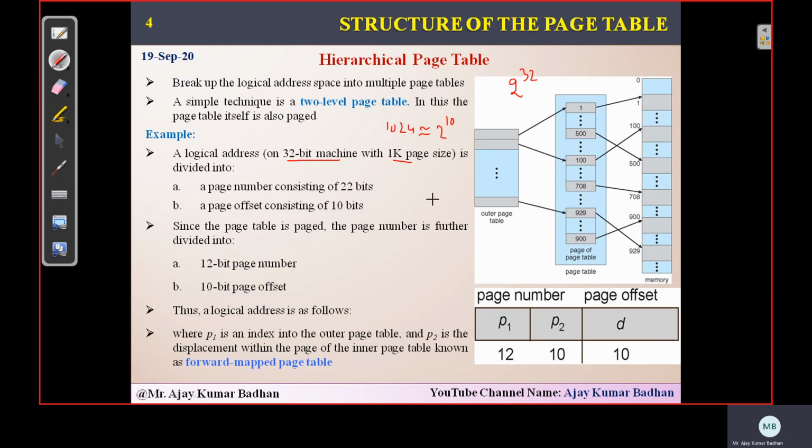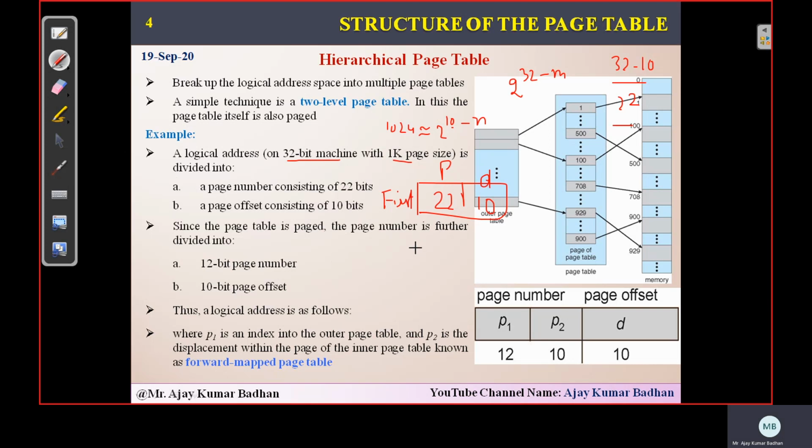Now, based on this, we want to get the page number and the displacement. Is it possible? Yes, it's possible. This is the value of m and this is the value of n. So m minus n is 32 minus 10, which gives 22. Here the first 22, I am talking about a single page table right now. What about the displacement? Displacement is d, which is 10. This is the first page table.